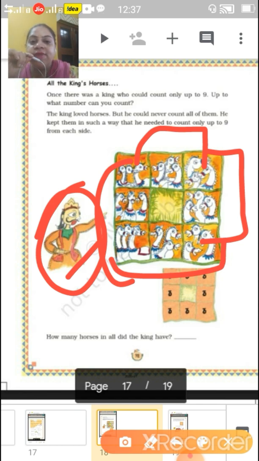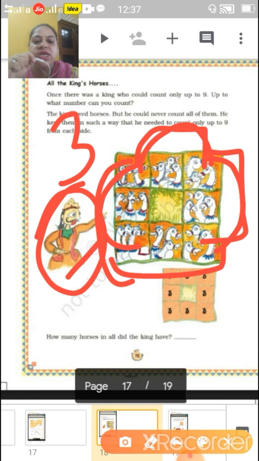The king loved horses, but he could never count all of them. He kept them in such a way that he needed to count only up to 9 from each side. From each side they can count only 9 horses. So what can we do? We can do the total, like multiplication for all the sides. 3 sides are there, 1, 2, 3, and 4 sides are there.